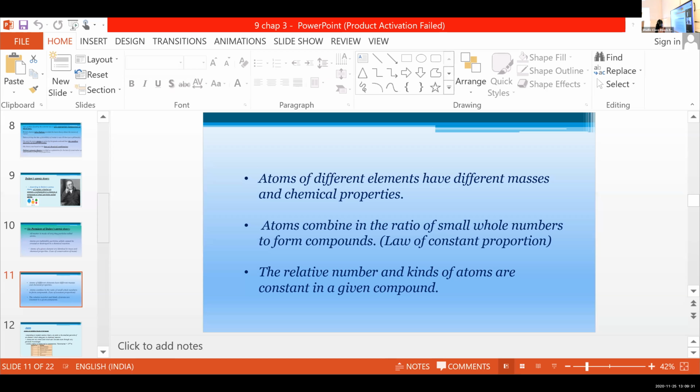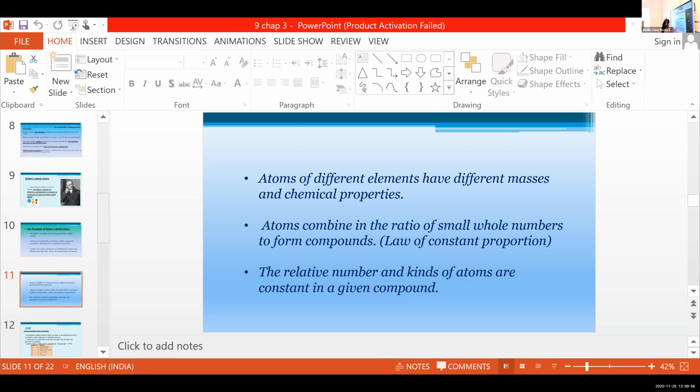It means when we take an example of a compound such as water, H2O, all the water molecules are made up of hydrogen and oxygen atoms, okay? That is, the kinds of atoms are constant. Hydrogen and oxygen react to form water.